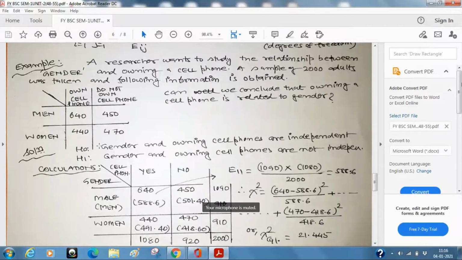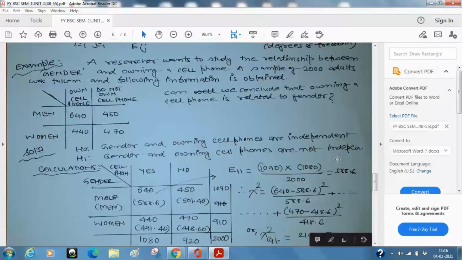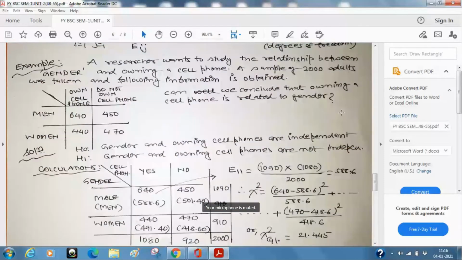First of all, what is the hypothesis which you want to test? You want to test whether gender and owning a cell phone are independent. As we have said in general, the null hypothesis is that any two attributes under study are independent. And the alternative is that gender and owning a cell phone are not independent. That means they are dependent. The next question will be, if they are dependent, how much they are dependent, that we'll discuss later.